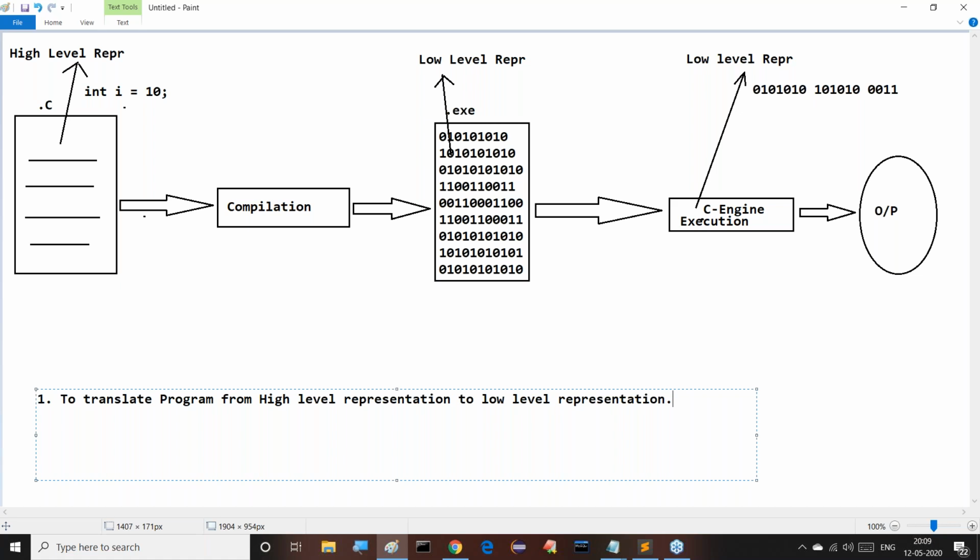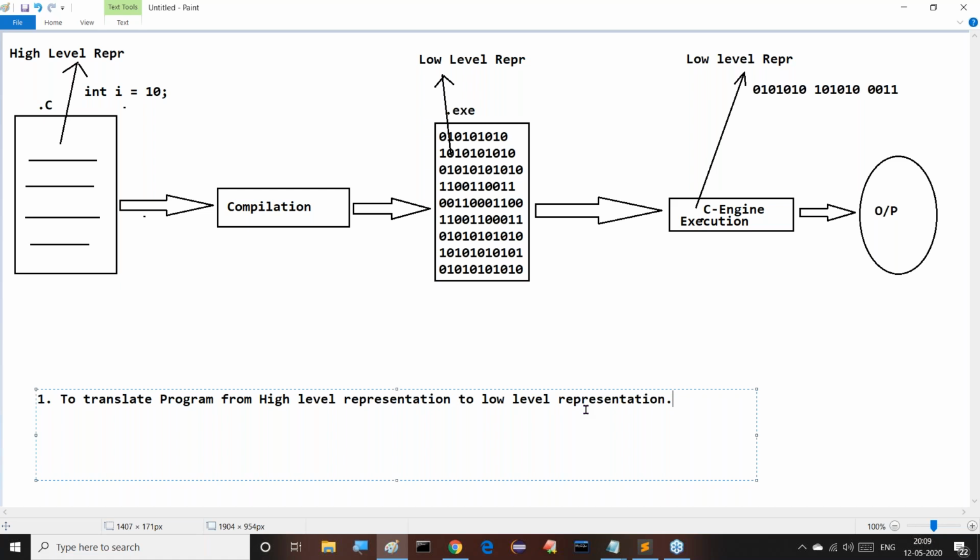To translate a program from high level representation to low level representation, we have to go for compilation. This is one reason.